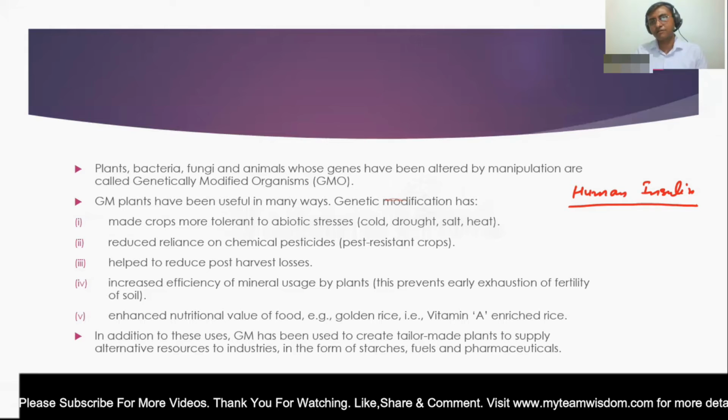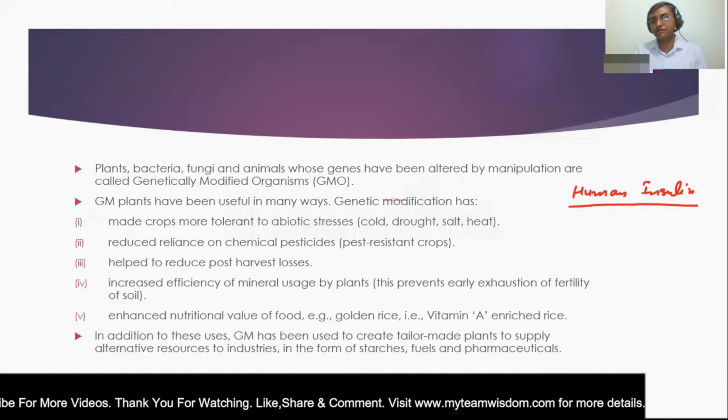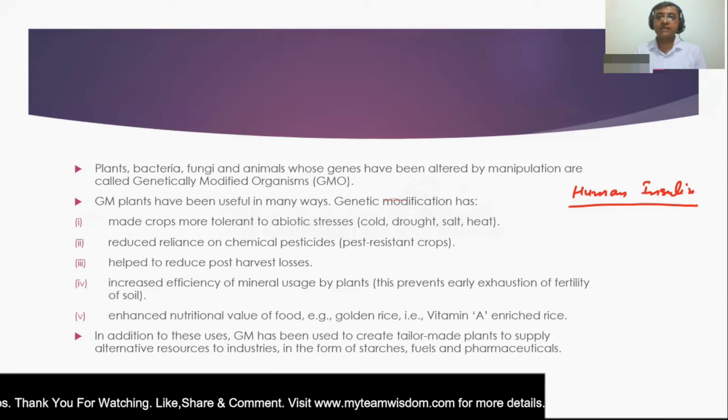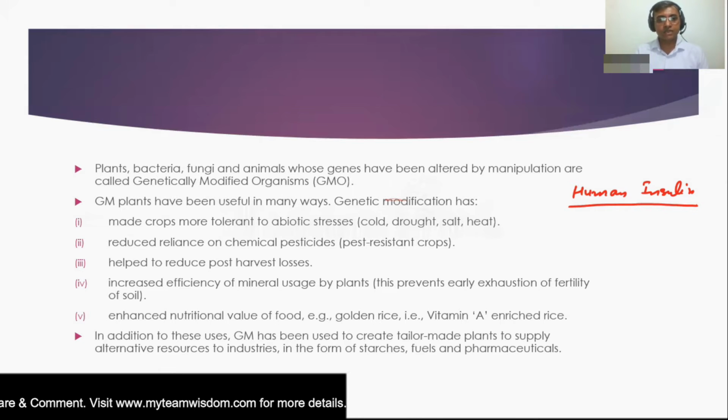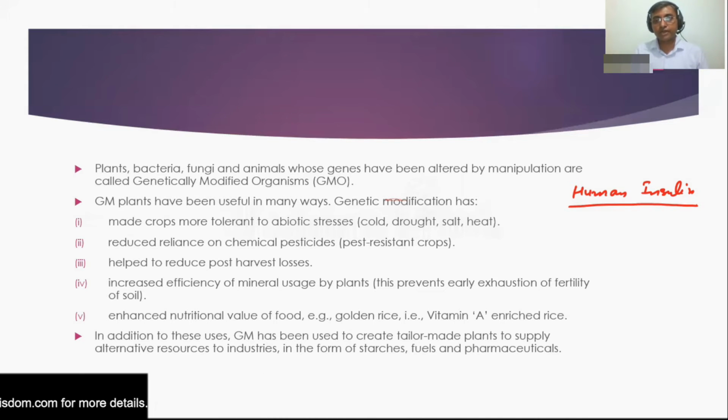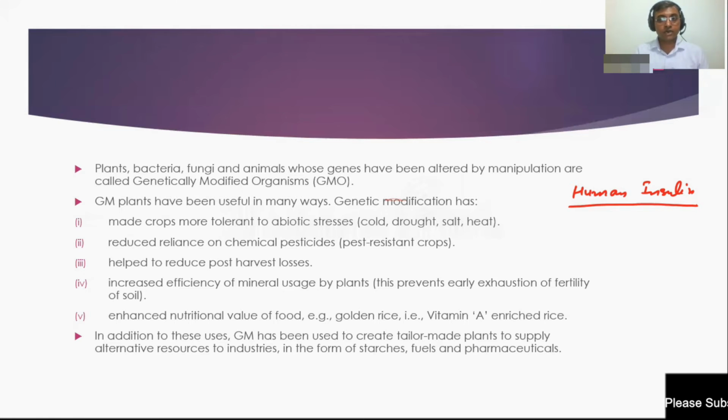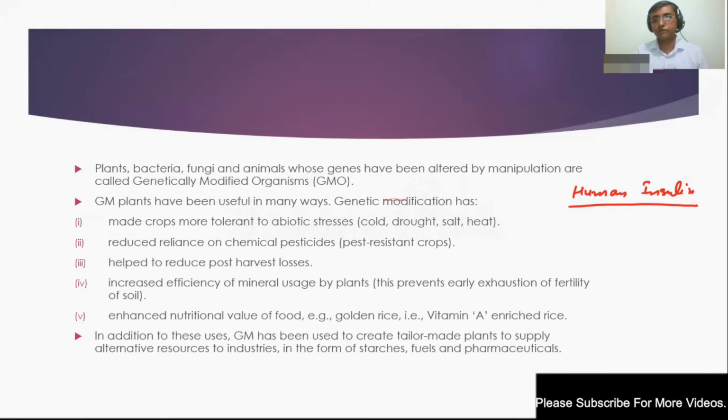So the cotton which has this kind of genes is known as a genetically modified organism. Let us see how these genetically modified organisms can be produced, and what are the uses of these plants.